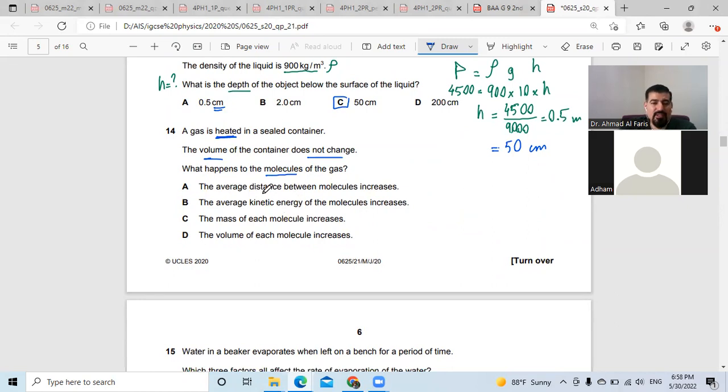Does the average distance between them increase? No, the volume remains constant. Does the average kinetic energy of the molecules increase? Yes, they are heated, so they have a higher temperature. Does the mass of each molecule increase? The mass doesn't change, okay? Does the volume of each molecule increase? No, it's also not correct. So the answer is B, all of you are correct.